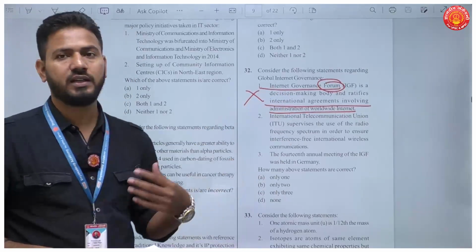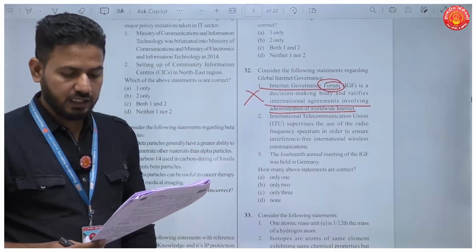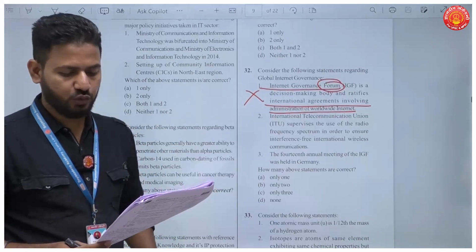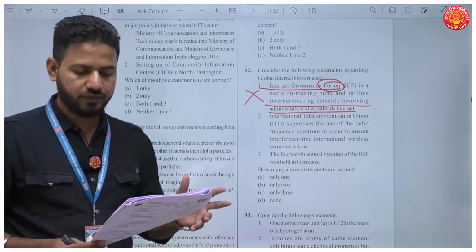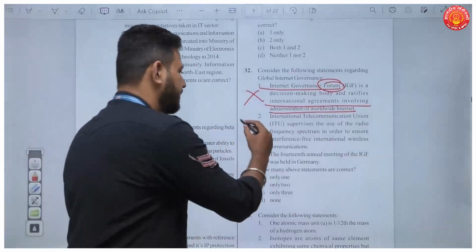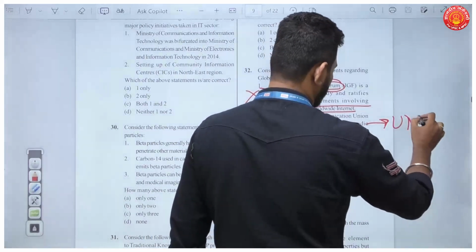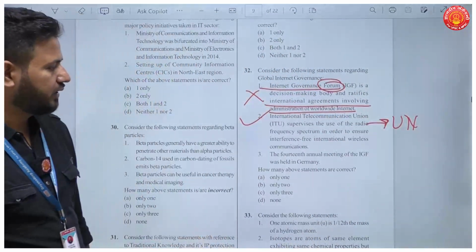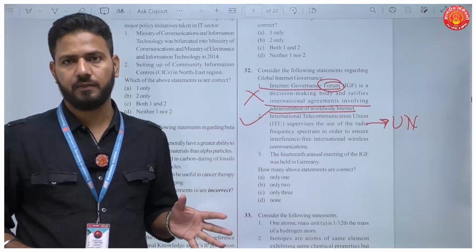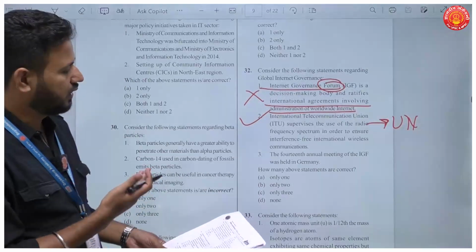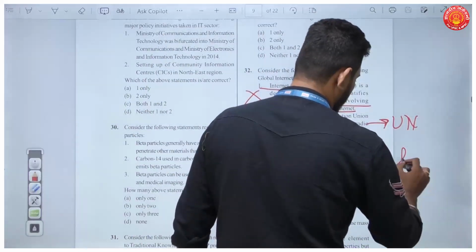See, this forum was actually suggested way back in the 1980s by Canada. The International Telecommunication Union supervises the use of the radio frequency spectrum in order to ensure interference-free international wireless communication. This is true. This is under the UN. This has this authority. The 14th annual meeting of the IGF was held in Germany. Now this was way back in 2019. Similarly, they can ask you the recent one: in 2023 we had this conference in Kyoto, in Japan.